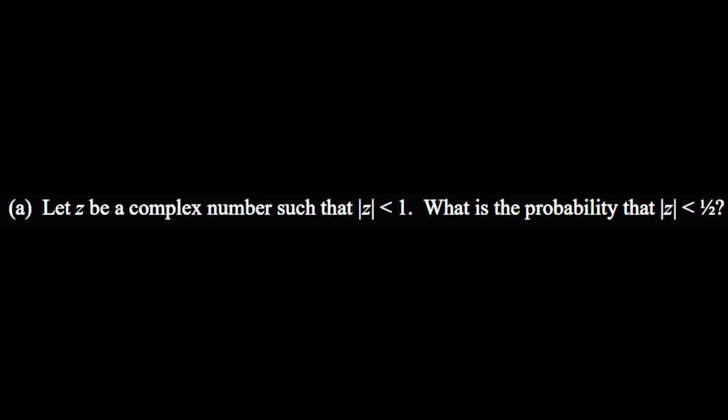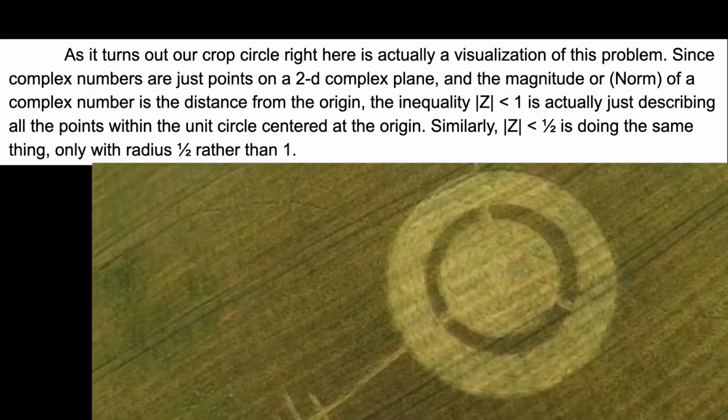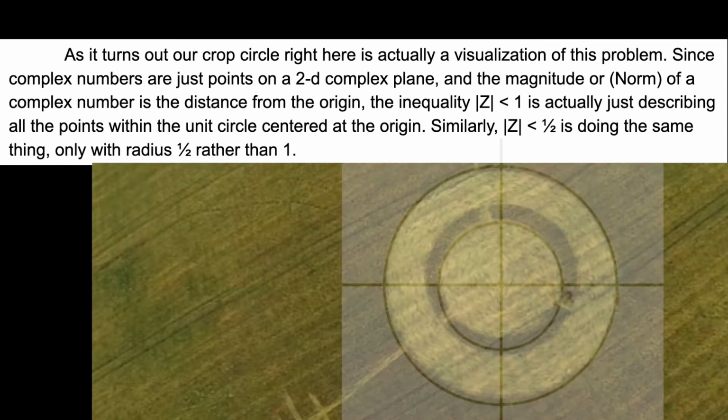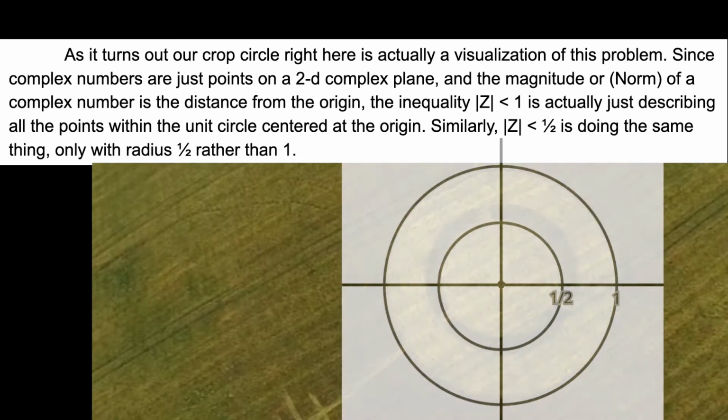Problem 1. Let z be a complex number such that the norm of z is less than 1. What is the probability that the norm of z is less than 1/2? Because the norm of z is its distance from 0, every complex number at a distance of 1 from 0 lies on the unit circle, and every complex number within a distance of 1 from the origin is within that circle. This is our area. It represents every single complex number that can satisfy these conditions.